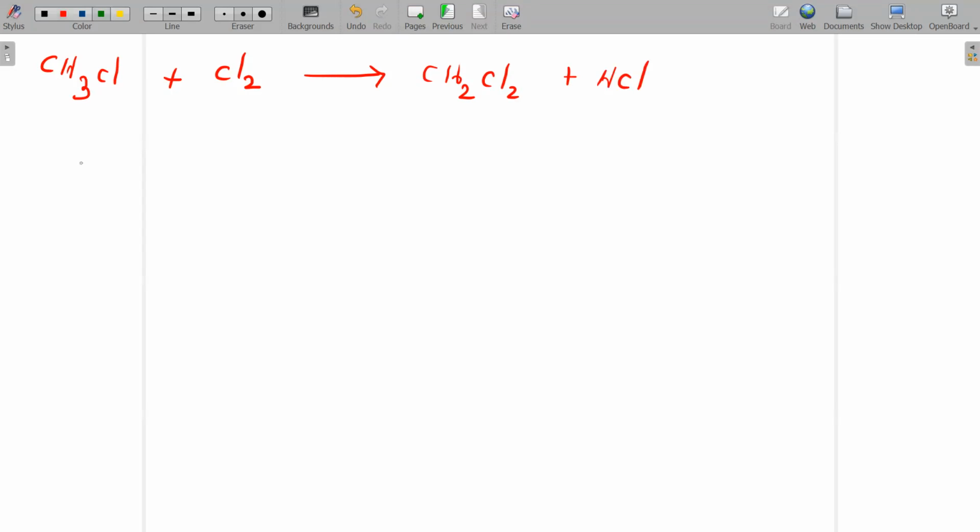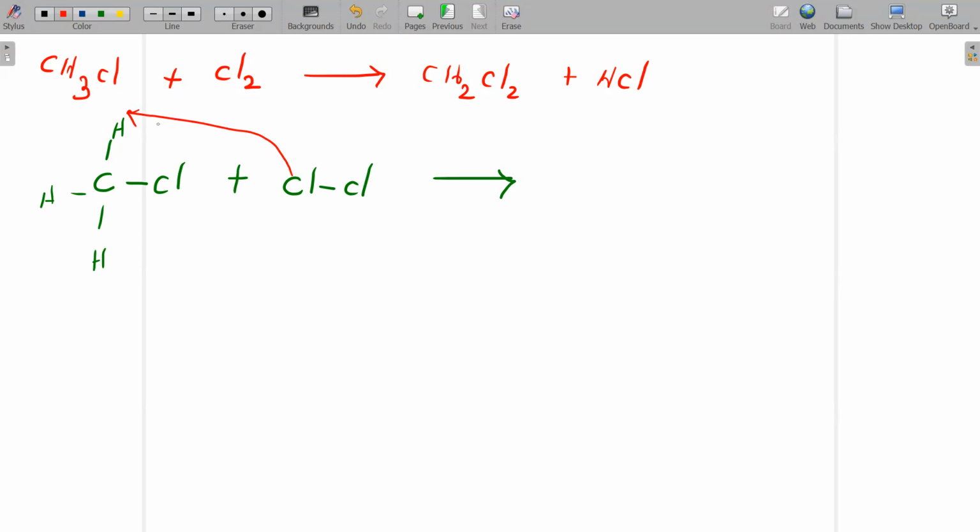Listen carefully. CH3Cl means this is nothing but carbon. Here you have hydrogen. Here also hydrogen. Here also hydrogen. Here you will have one Cl plus Cl. This will give what happens, children? This Cl will go to here. Understood? And this hydrogen will go here. Okay.